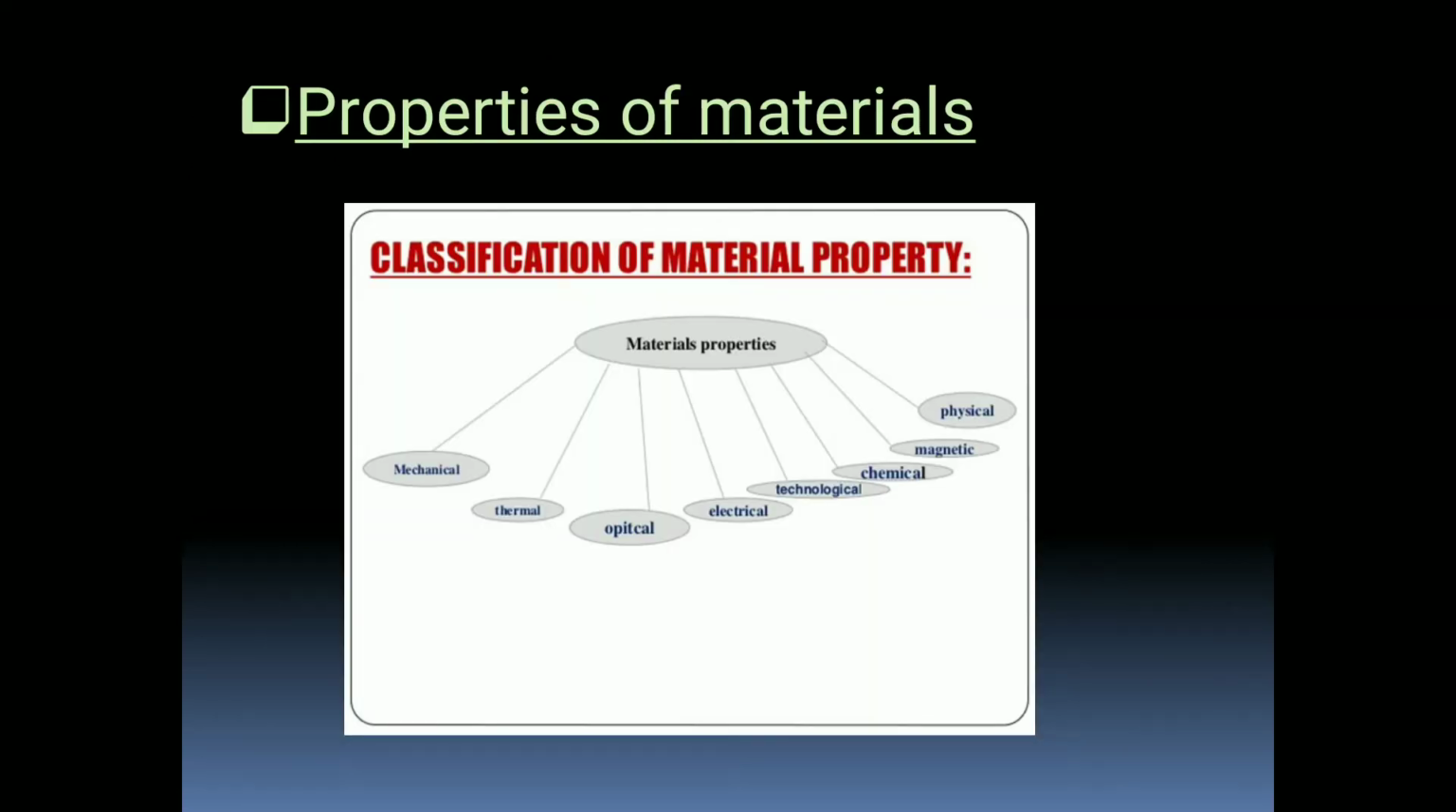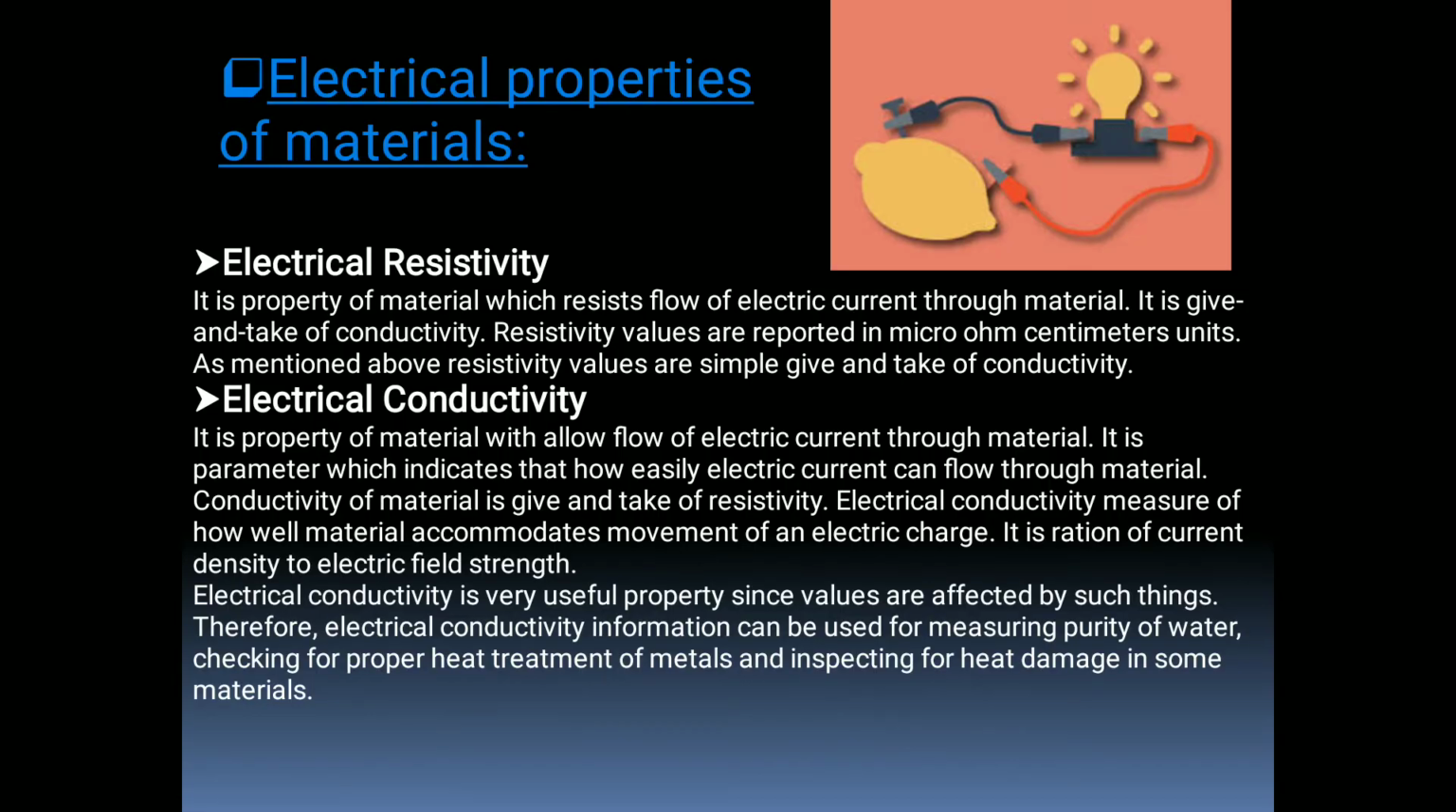Now properties of materials. There are various properties of materials: mechanical, thermal, optical, electrical, technological, chemical, magnetic and physical properties. There are vast properties of materials, and that's why they are used in various fields. Let us see them one by one. The first one is electrical properties of materials. There are 5 types of electrical properties.